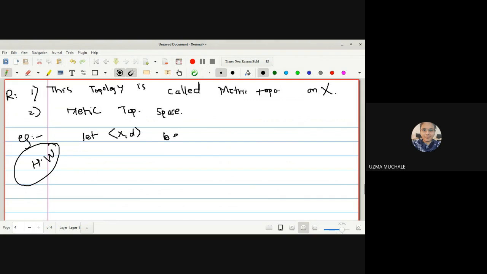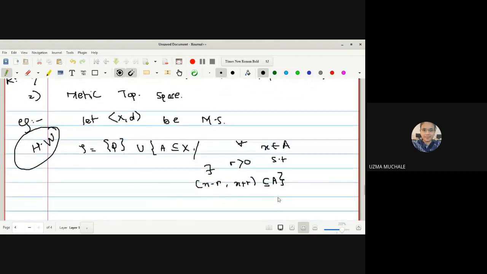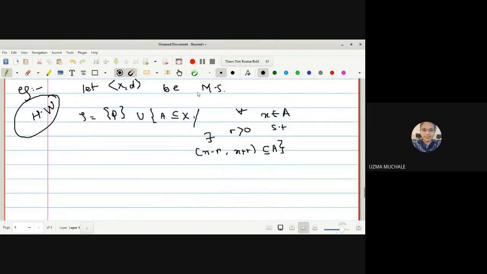Let (X, d) be a metric space, let 2 be defined by phi union A, a subset of X such that for all x belongs to capital A, there exists r greater than 0 such that (x minus r, x plus r) is contained in A. Okay, show that, or we can say prove that (X, 2) is a topological space.